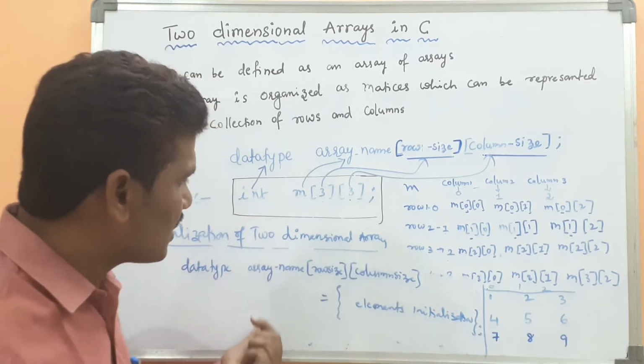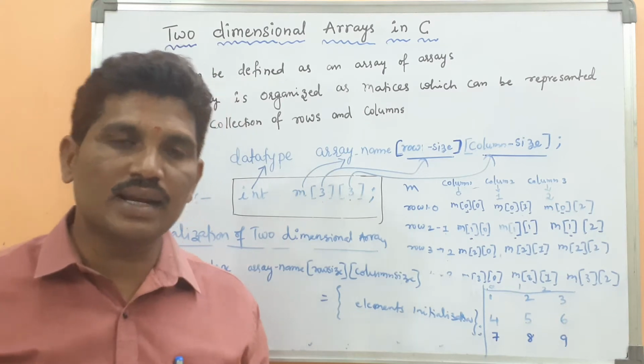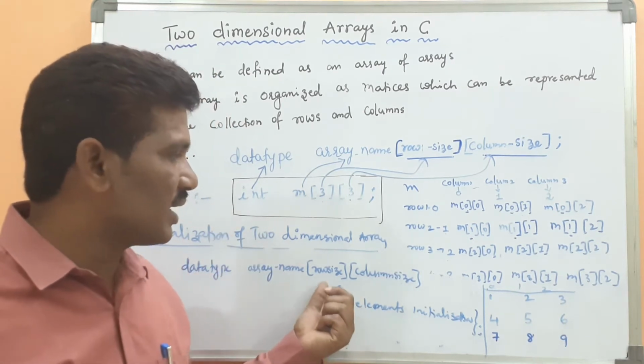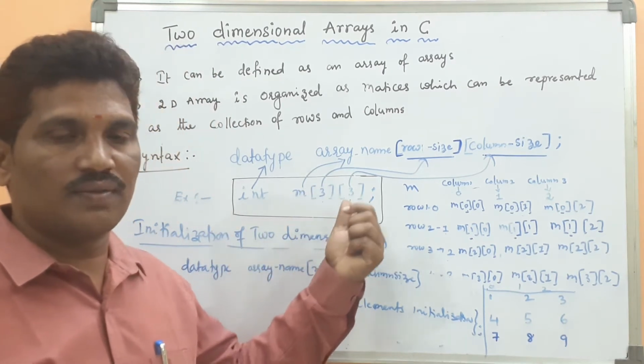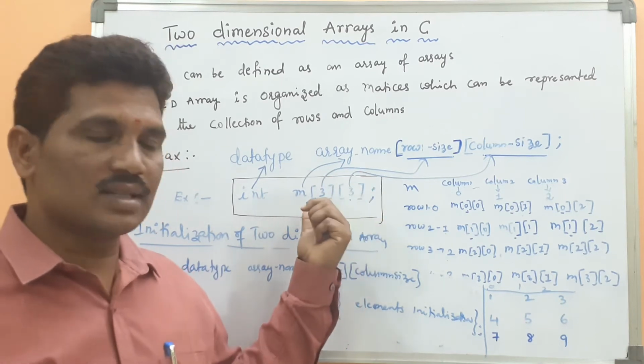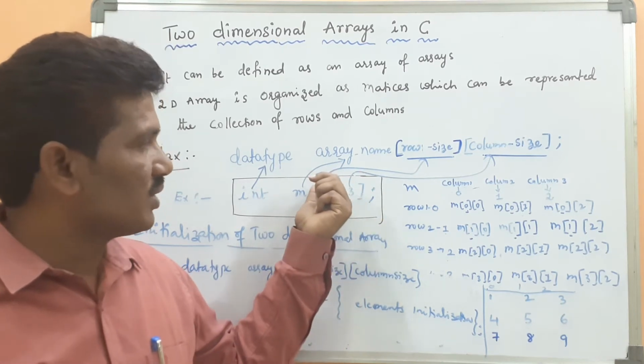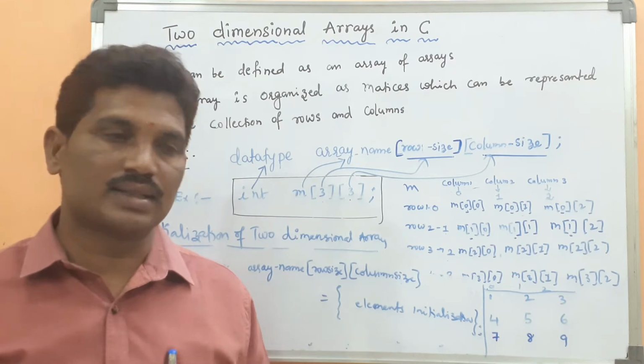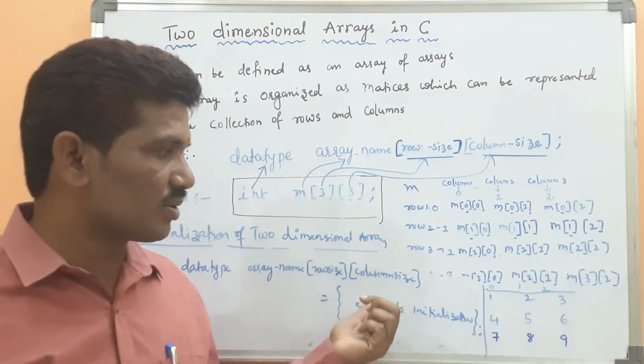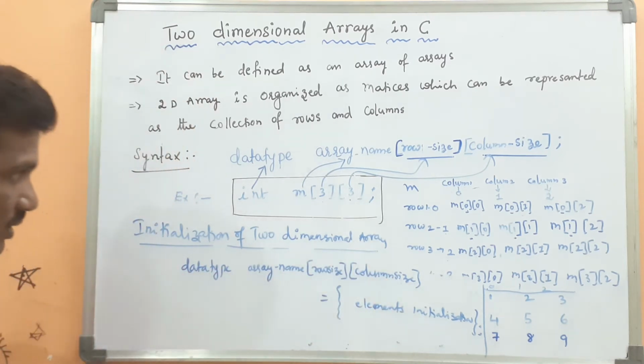This is the syntax to initialize the two-dimensional array at the time of declaration. In the previous example, first we did the declaration, after that we went for the initialization. But here, at the time of declaration only, we initialize the values.